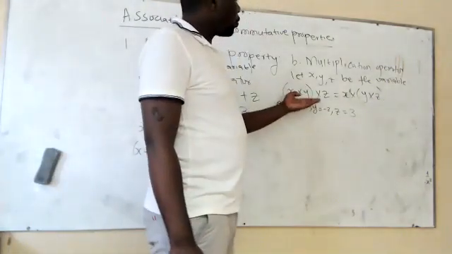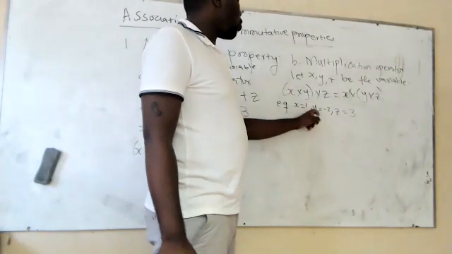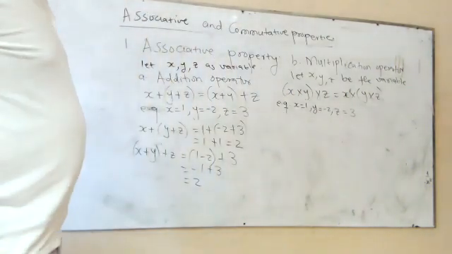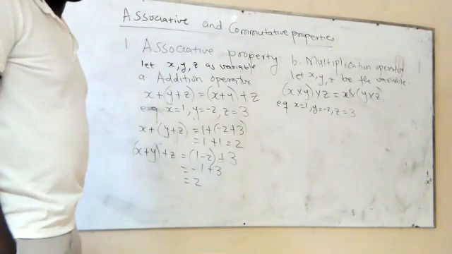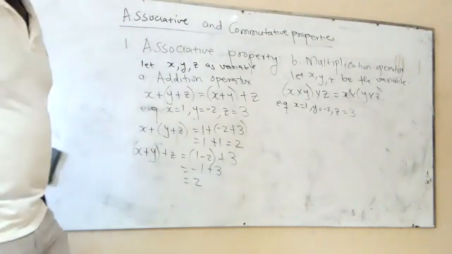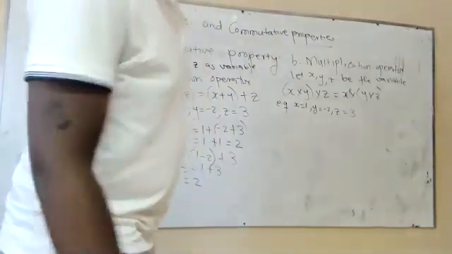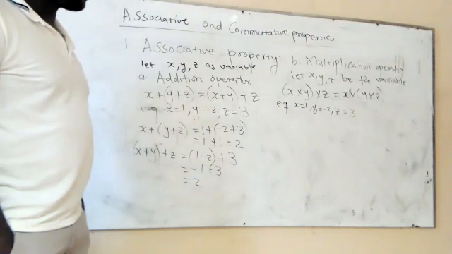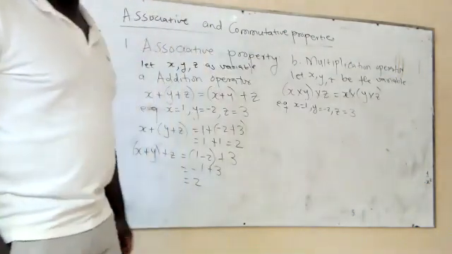Then now tell me, what are you going to get on the left-hand side when you multiply x, y, and z when x is equal to 1, y equal to -2, and z equal to 3? What answer do you get when you multiply on the left-hand side?